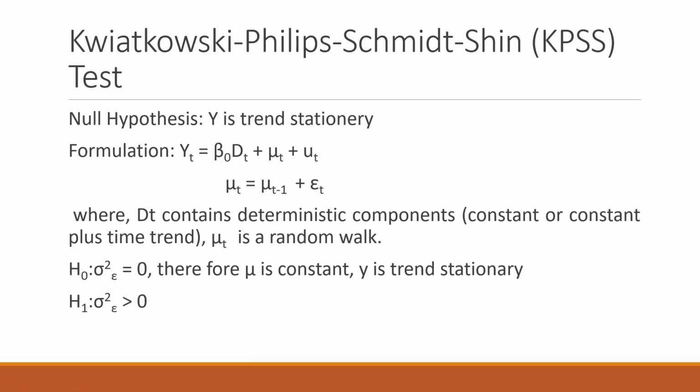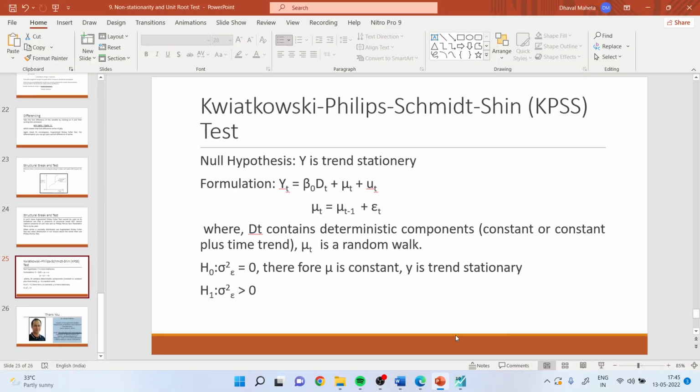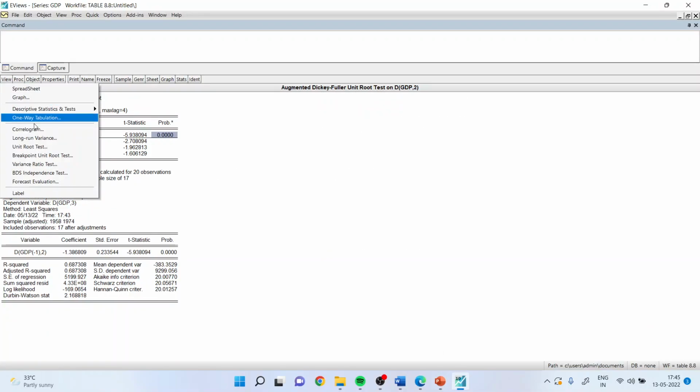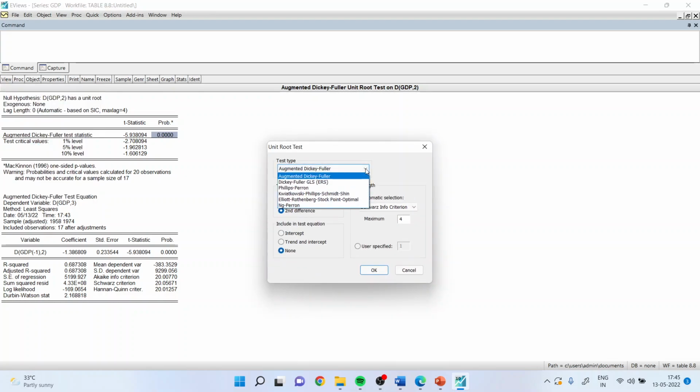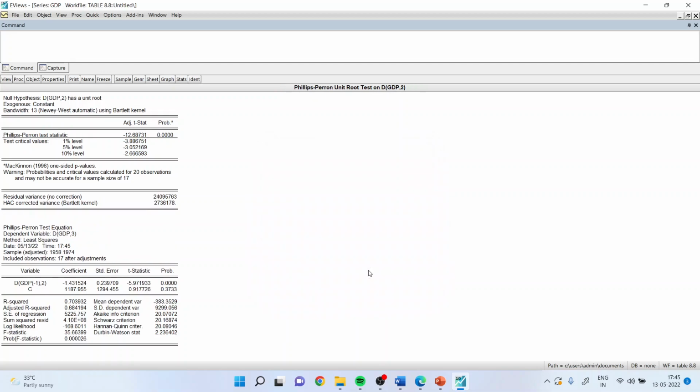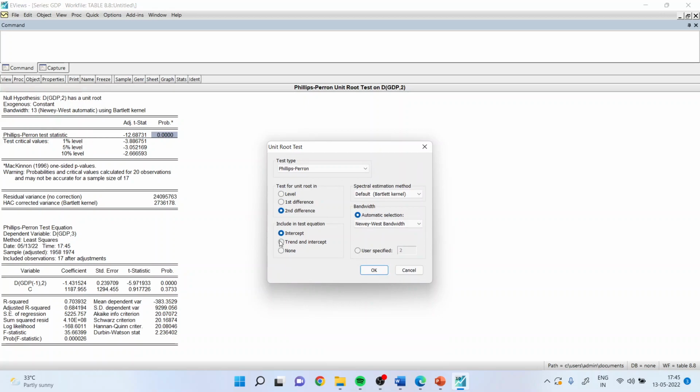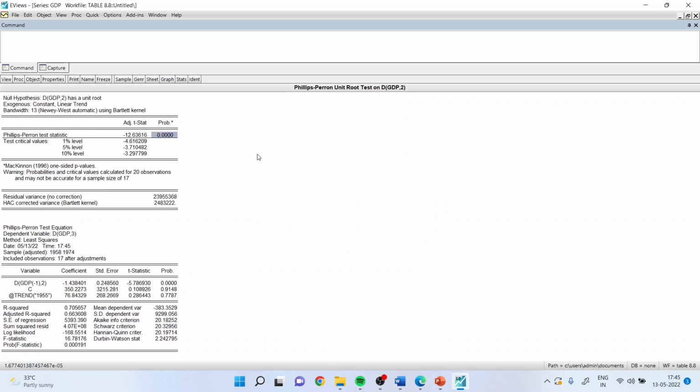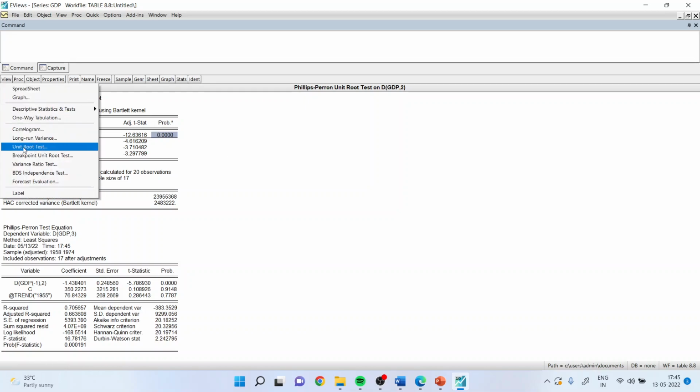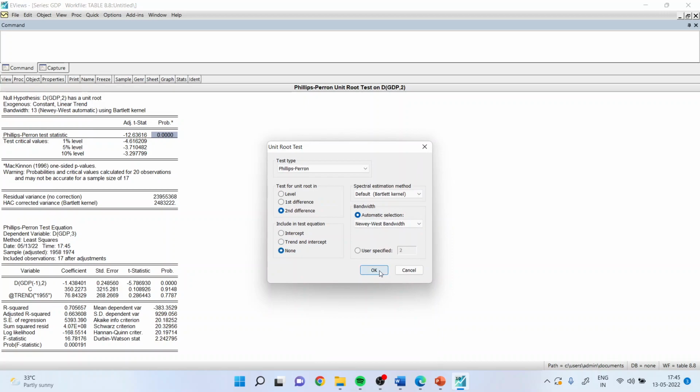Now let us carry out the same test on our data. Let us go back. View, unit root test, and this time change it to Phillips-Perron's. You can keep second difference as it is, intercept, click OK. We got the same result. Again, go back, view, unit root test, trend and intercept. Here, again, the p-value is less than 0.05. We reject the null hypothesis, which means that data is stationary.